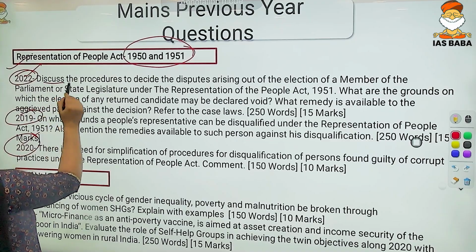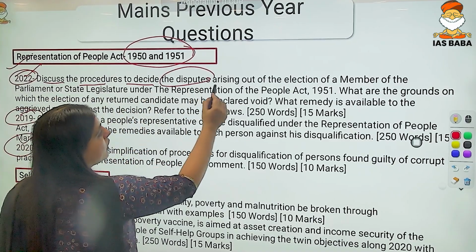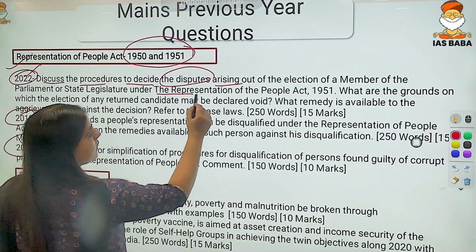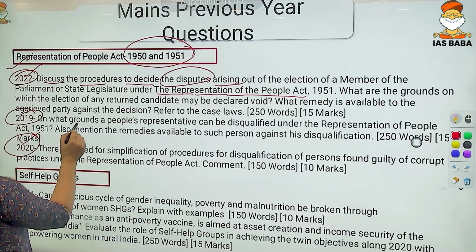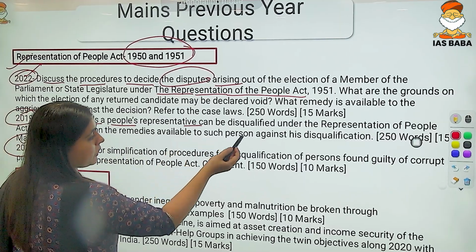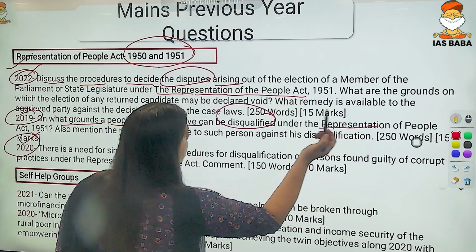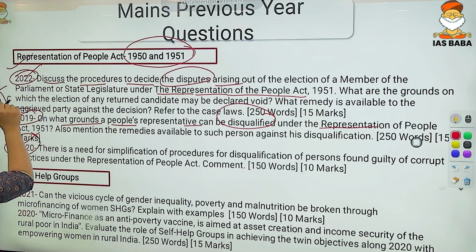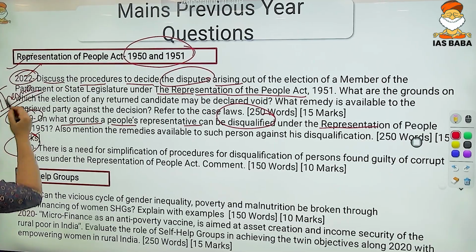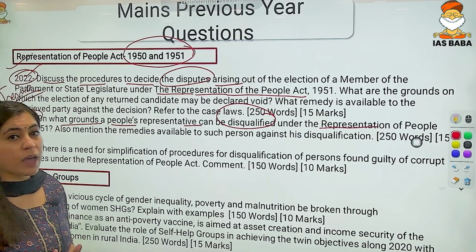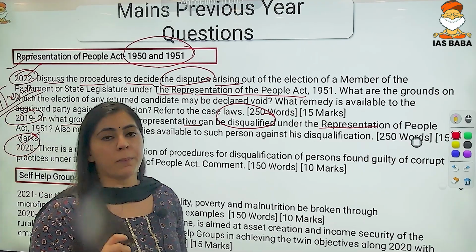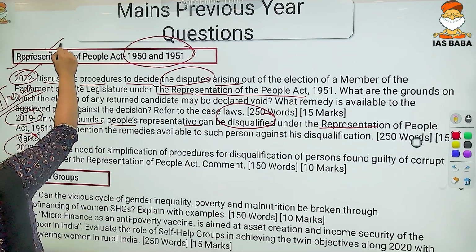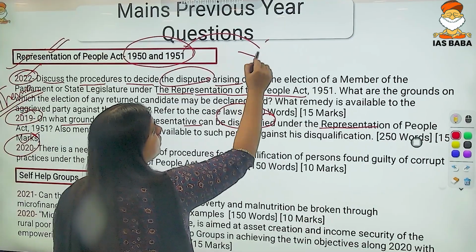Right? Discuss the procedure to decide the disputes arising out of the election. Right? Then we have the Representation of the People Act. Then, on what grounds can a people's representative be disqualified under the Representation of the People Act? You can see that there is a repetition of the same theme. So that is why I always emphasize that you should have a deep understanding of those topics specifically that have been mentioned in your syllabus. This particular act has been directly given in your syllabus.